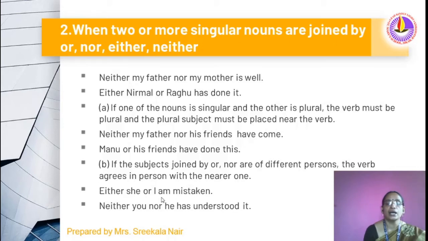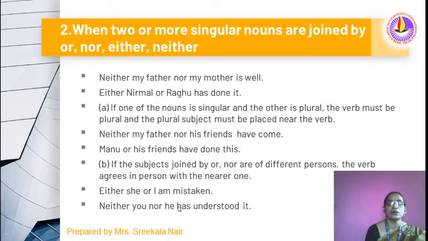Either she or I am mistaken. Here the verb agrees with I. Instead, if the sentence is like either I or she, then here we will use she is mistaken. So here the verb shows agreement with the second word.